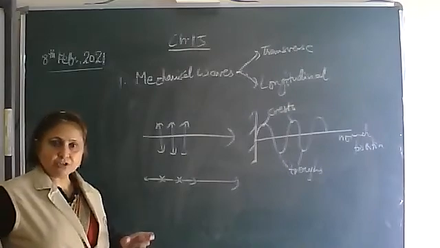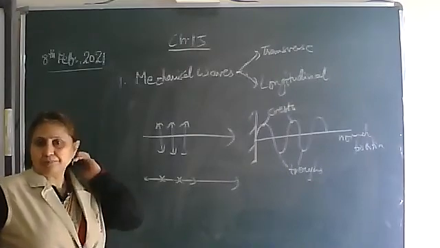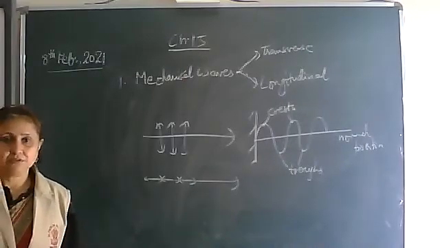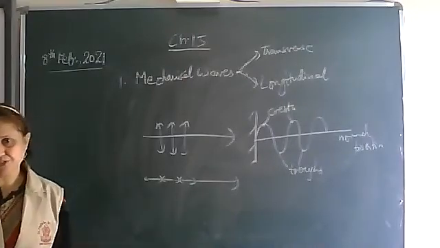Write down, compressions are the regions of high density and high pressure.